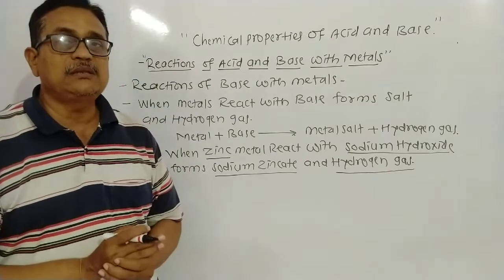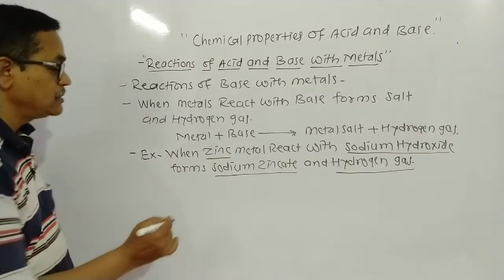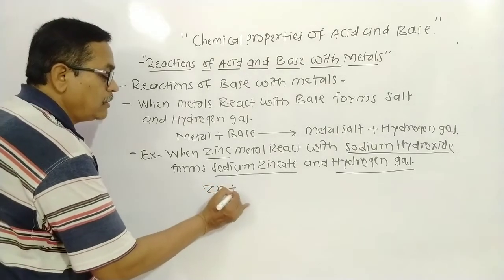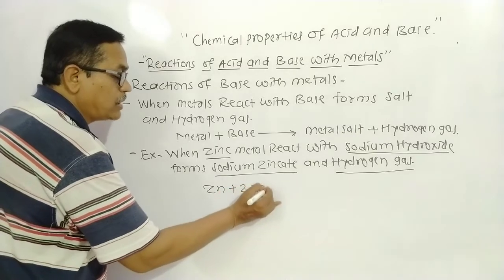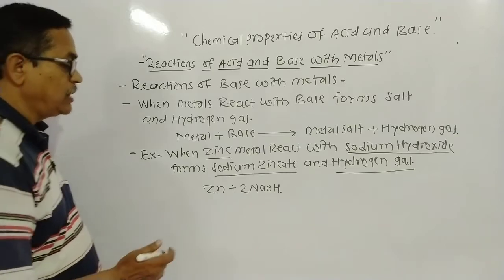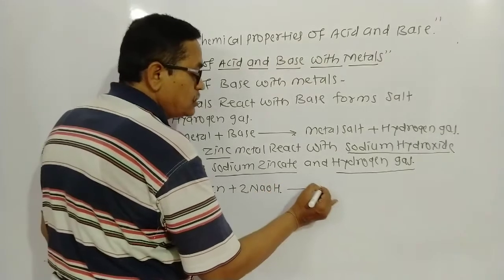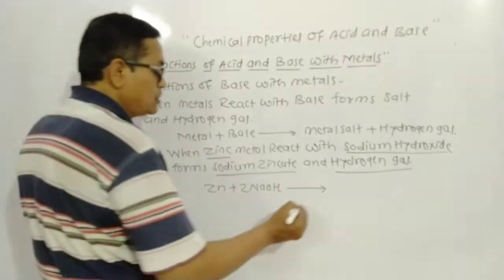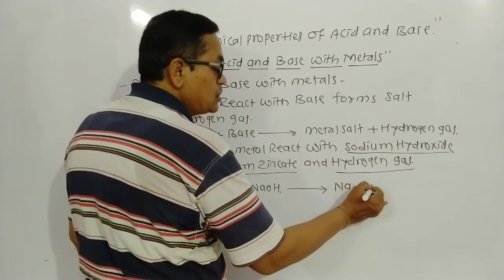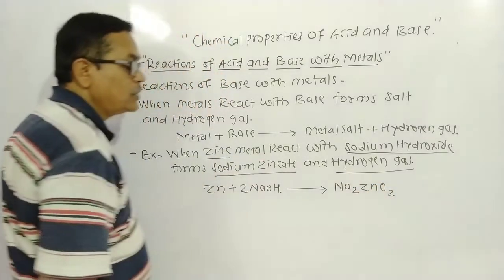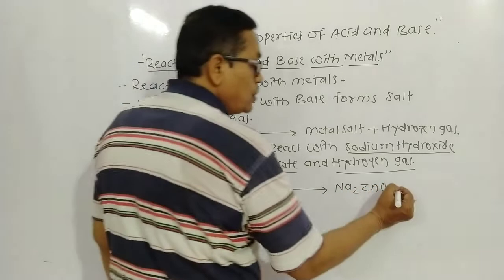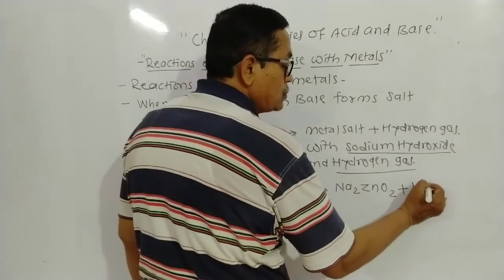How do we write the balanced chemical equation of this process? Zn plus 2NaOH gives Na2ZnO2 plus H2.